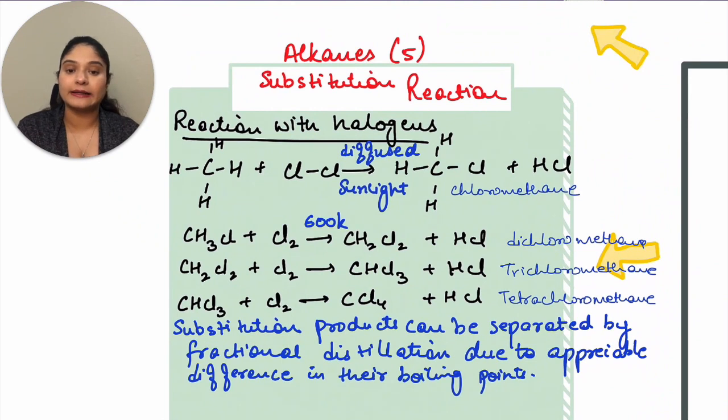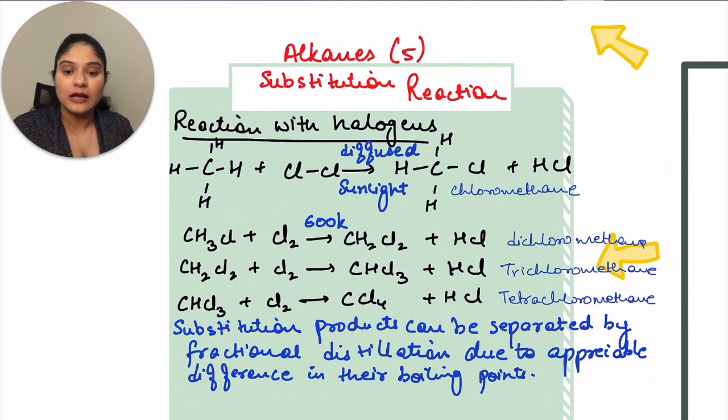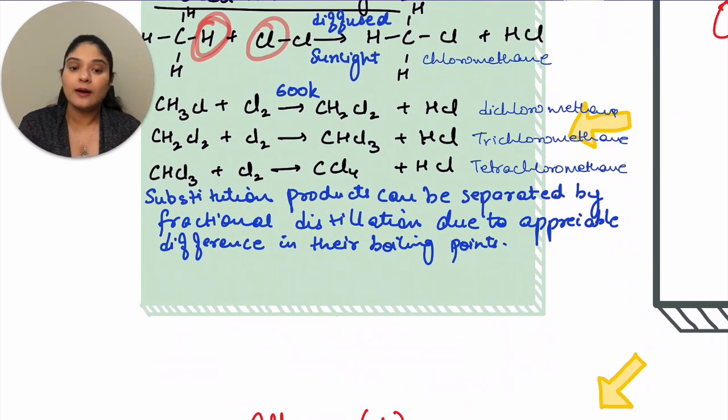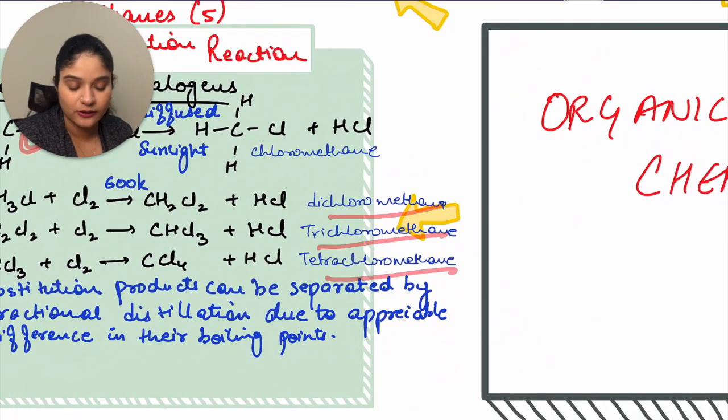So this is your alkane substitution reaction. In a substitution reaction, you use halogens, similar to the one that I told you for HBr. So what happens is one of the hydrogens will get replaced. This hydrogen will combine with one chlorine and you get HCl, and one chlorine takes the place of hydrogen. So it substitutes it. Then the reaction continues further. You get another chlorine attached and another one, and at the end you get CCl4 plus HCl. The names are written right here, that is dichloromethane, trichloromethane, tetrachloromethane.